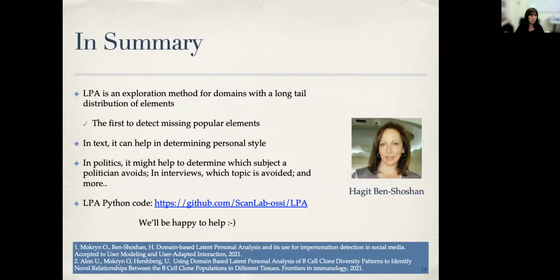So in summary, LPA is an exploration method for domains with a long-tail distribution of elements. It's the first to detect missing popular elements. In text, it can help in determining personal style. In politics, it might help to determine which subject a politician avoids, in an interview which topic is avoided, etc., and many more others. We have an open source Python code which is available for use, and we would be happy to help.